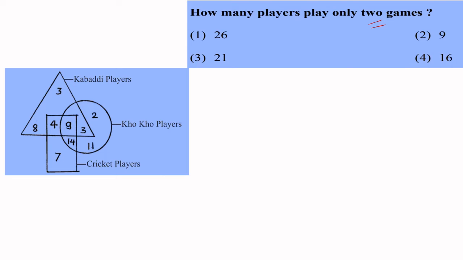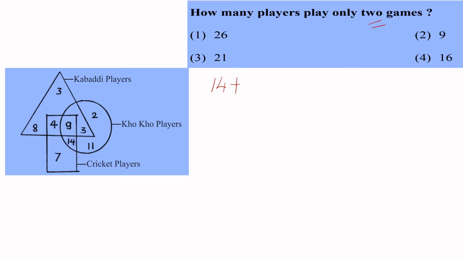We can see that this 11, 2 are alone, 7 is alone, 3 is alone, 8 is alone. The whole answer is hidden inside this. 14 if you take, 14 is there in the rectangle as well as in circle, not in triangle. So we'll write that 14. 3 is only in triangle. When you think about 9, 9 is there in rectangle, circle and triangle.